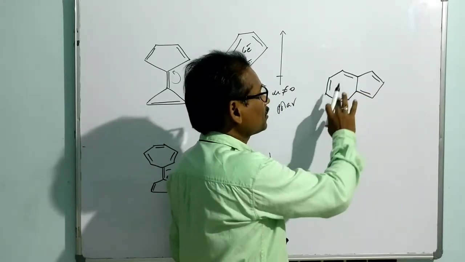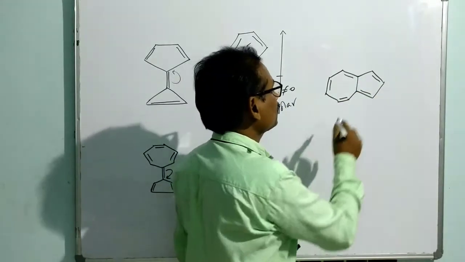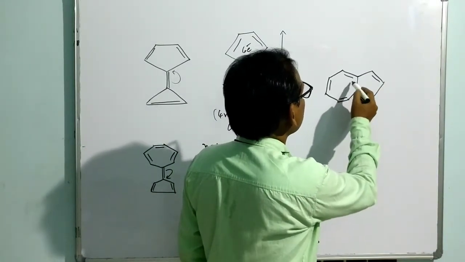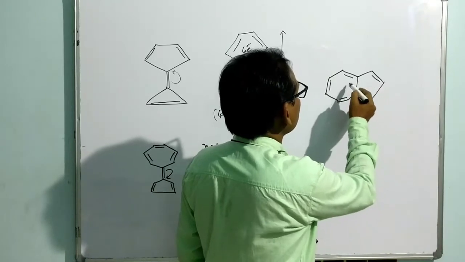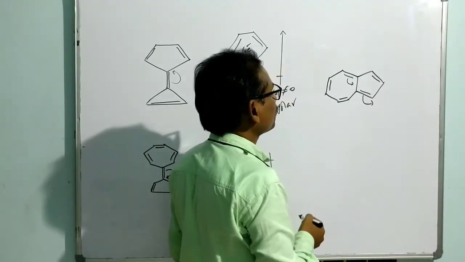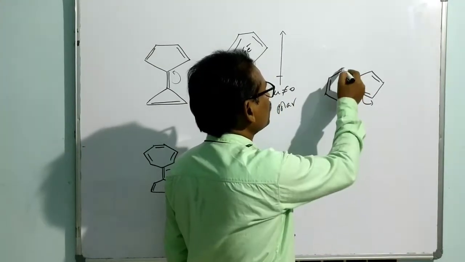So in order to get 6 electrons in both situations, suppose this bond is shifted like this, and this bond is shifted like that. Then we get positive here and negative here.